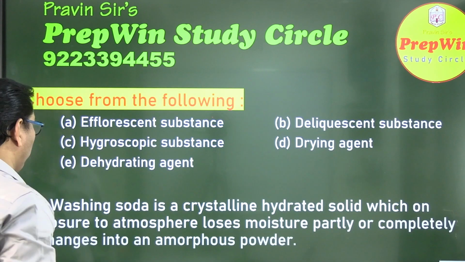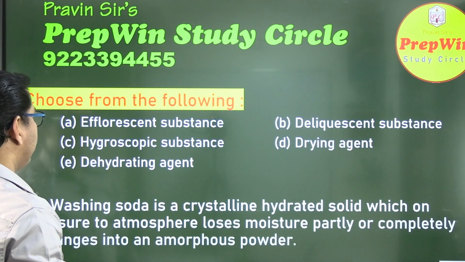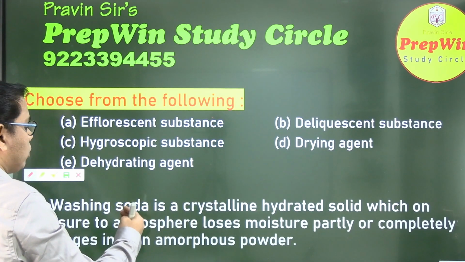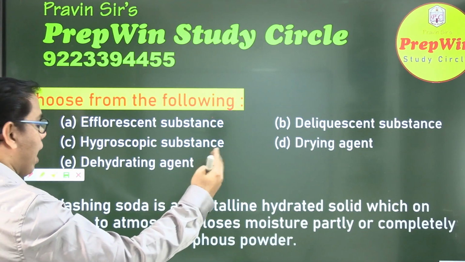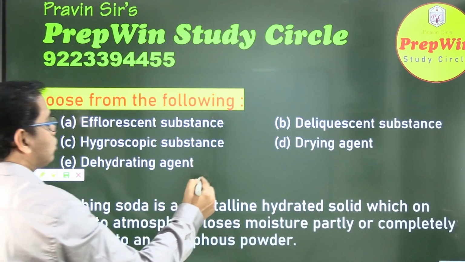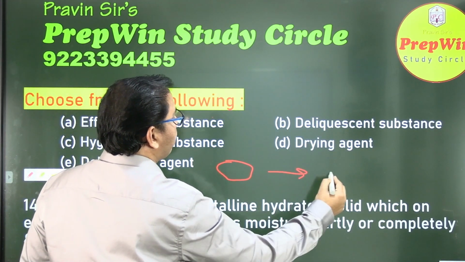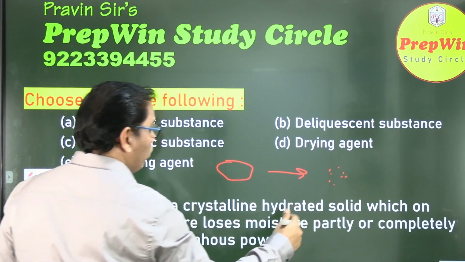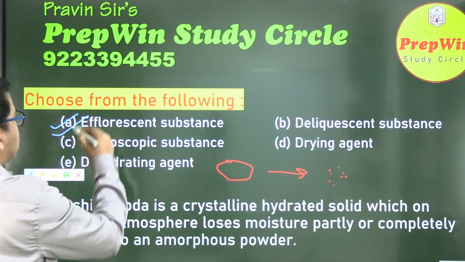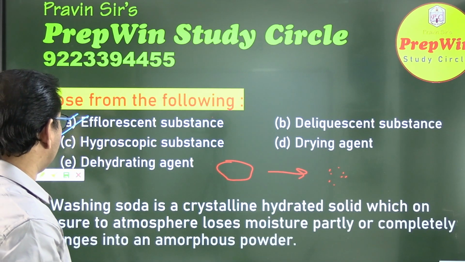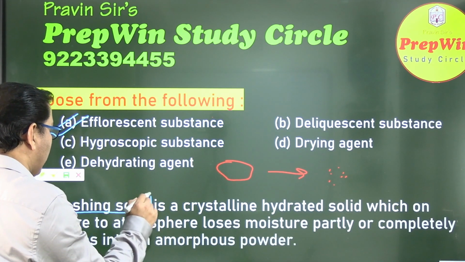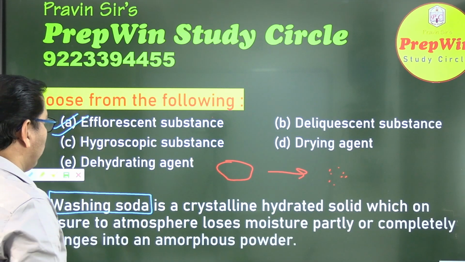Now question number 14. Washing soda is a crystalline hydrated solid which, on exposure to atmospheric moisture, partially or completely changes into an amorphous powder. So crystal becoming powder, amorphous, when exposed to the atmosphere, this phenomenon is called efflorescence. So the correct option is option A, efflorescent substance. So here washing soda is acting as an efflorescent substance.